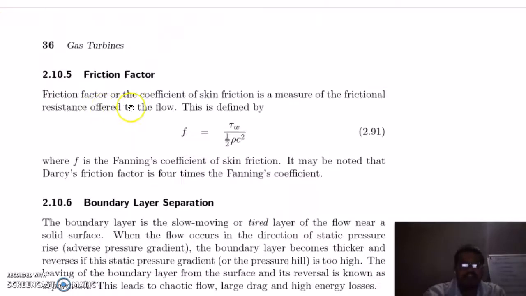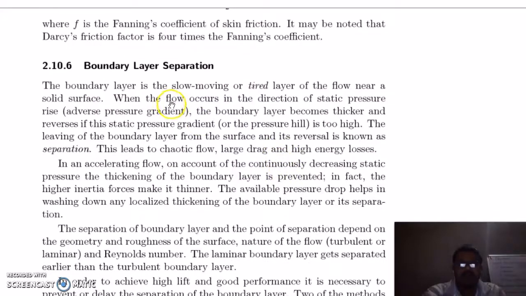At this surface the velocity is 0, then the velocity starts to increase and becomes the free stream velocity. Friction factor, or coefficient of skin friction, is a measure of friction resistance offered to the flow. It is defined as shear stress divided by half times density times C squared, where f is the coefficient of skin friction. Now, boundary layer separation. The boundary layer is the slow moving or tired layer of the flow near a solid surface. When the flow occurs in the direction of static pressure rise, the boundary layer becomes thicker and reverses if the static pressure gradient is too high. The leaving of the boundary layer from the surface and its reversal is known as separation. This leads to chaotic flow, large drag and high energy losses.